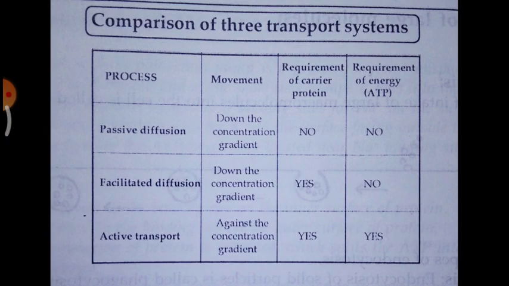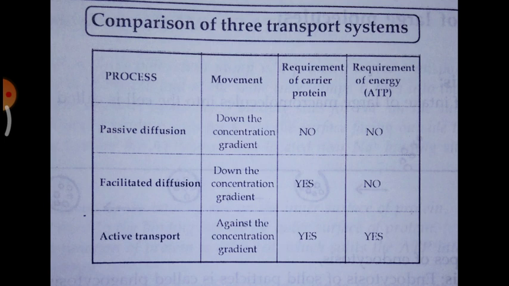Now you can see the summary of the three transport systems. First one is passive diffusion, second one is facilitated, and third one is active transport. You can see the passive and facilitated both are same, down the concentration, both are same, higher concentration to lower concentration. Whereas the last one, active transport, is against the concentration gradient, that means lower to higher concentration.